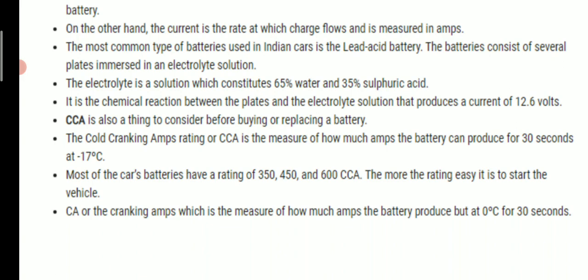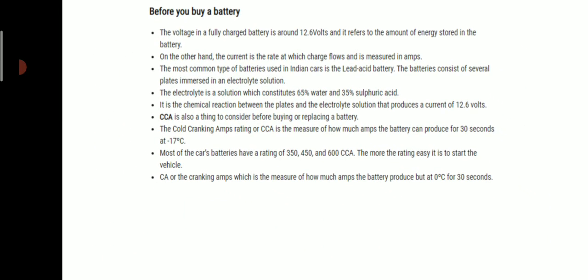CA, or the cranking ampere, is the measure of how many amperes the battery produces, but at 0 degrees centigrade for 30 seconds. So these are some of the points that we should keep in mind before buying a battery. Other points: